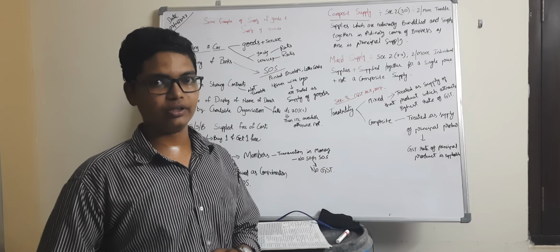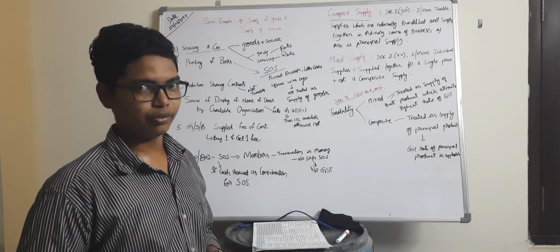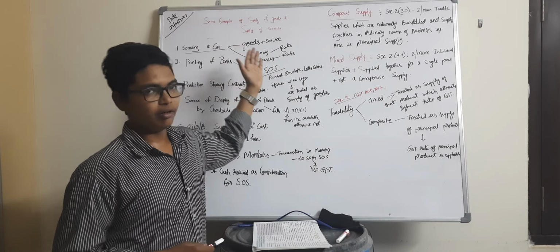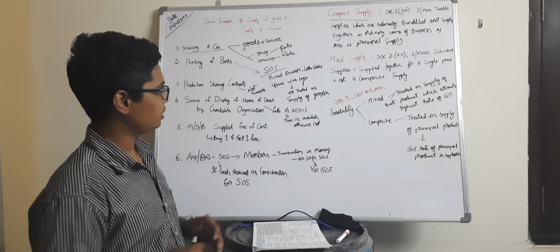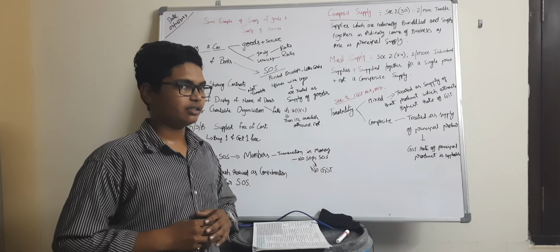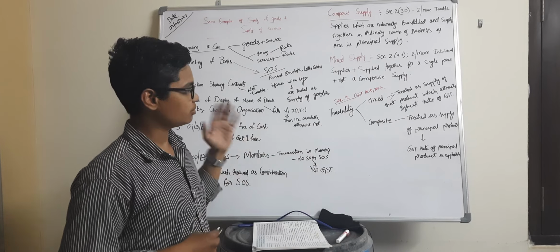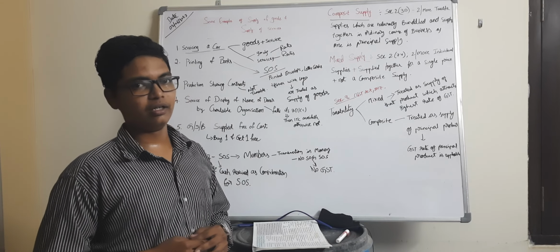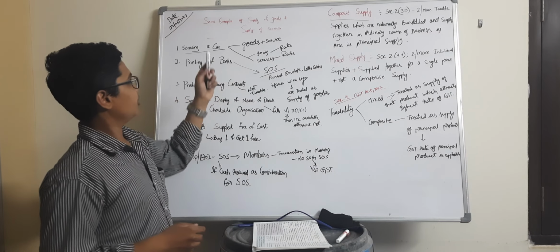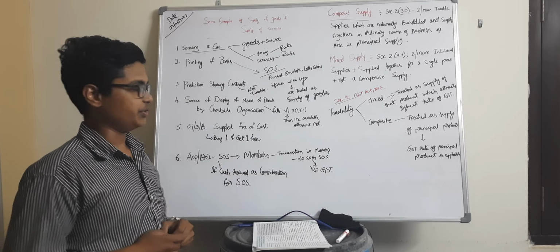Today we are going to learn about some examples of supply of goods and supply of services, and we will also learn about Section 8 of the CGST Act, which discusses the taxability of mixed supply and composite supply. Okay, let's go.